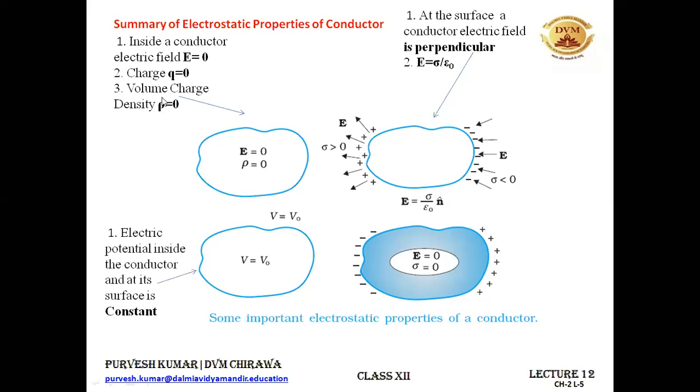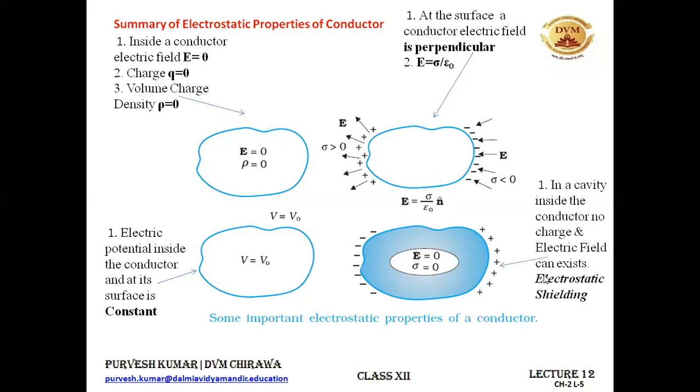Now we have also discussed the electrostatic potential. Inside the charged conductor, the electric potential is the same as that on its surface. It means the electrostatic potential inside as well as on the surface remains the same. That is V naught. It is constant. So whatever the value at the surface, the same value will be inside.